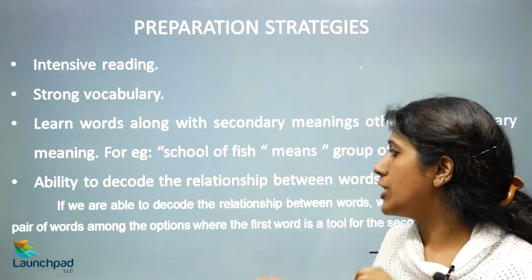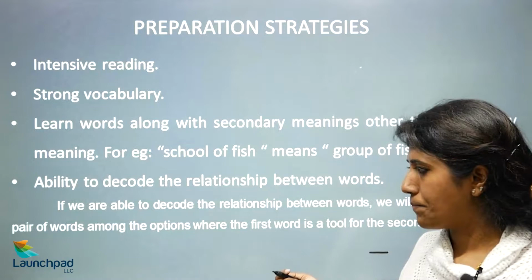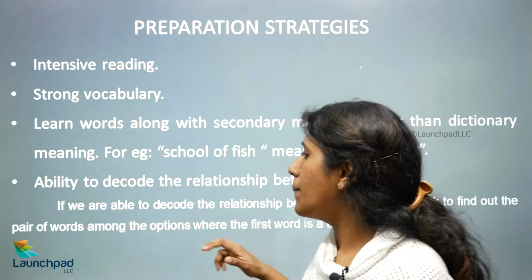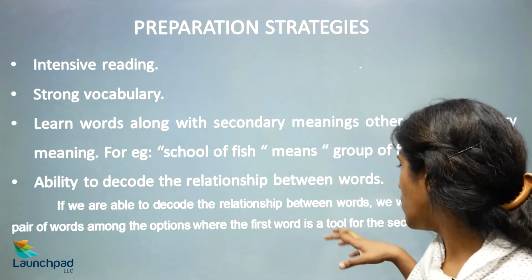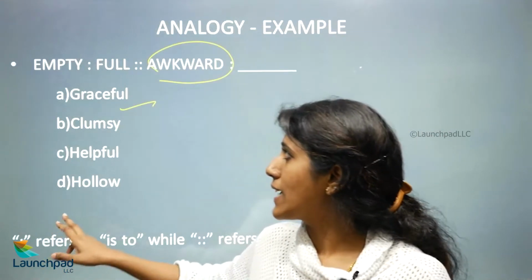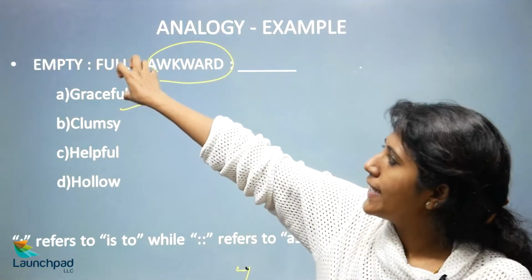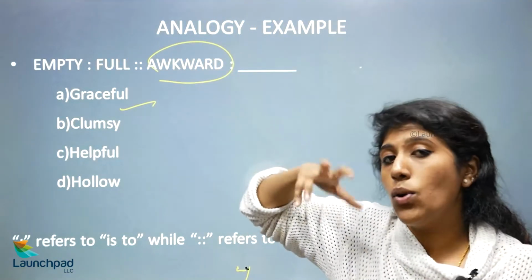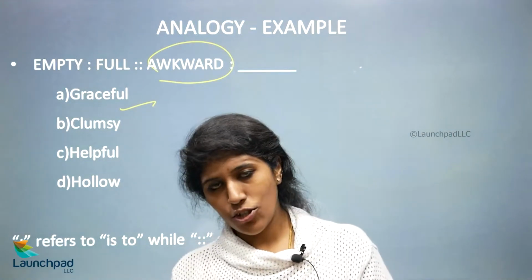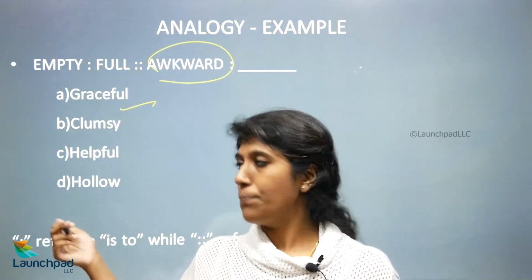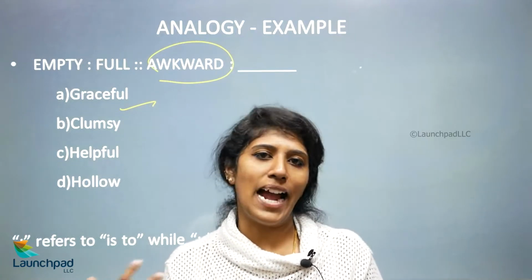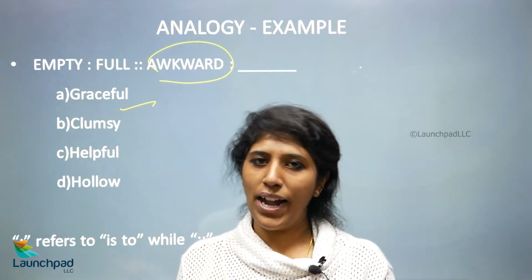Next, the ability to decode the relationship between words. If we are able to decode the relationship between words, we will look to find the pair of words among the options where the first word is a tool for the second. As in the previous example, we have a pair of words already given and we have to find the other pair. First you have to find the relationship of the first pair. Knowing that relationship itself, you will be able to find the second pair. Knowing empty is to full, I knew that it is an antonym, so the second pair should also be an antonym. That is how we find out the relationship.